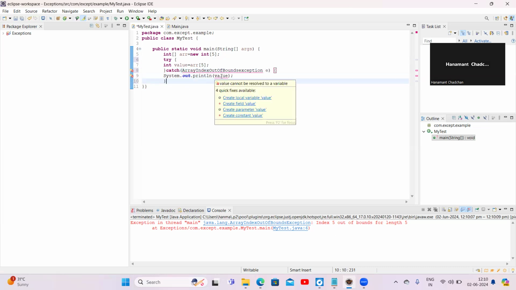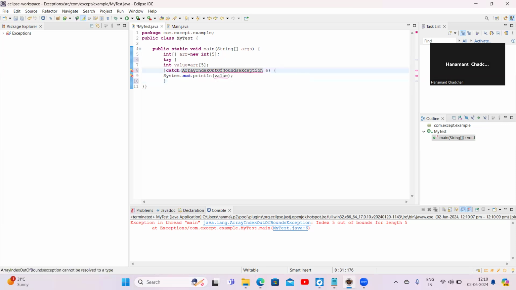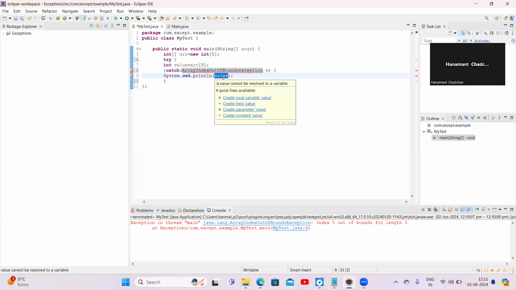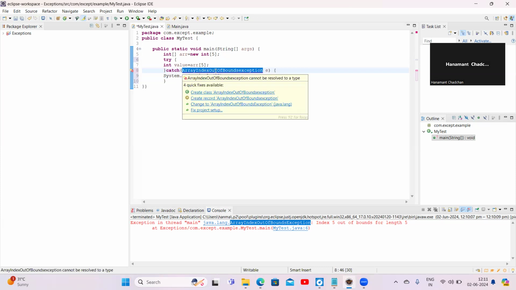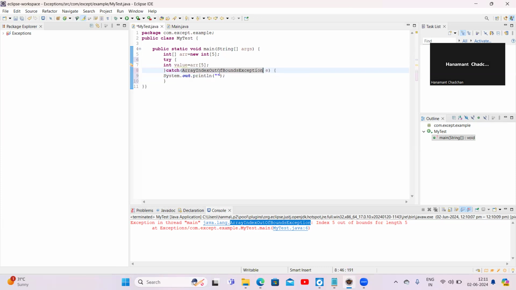Rather than this, I will print: please provide correct index.